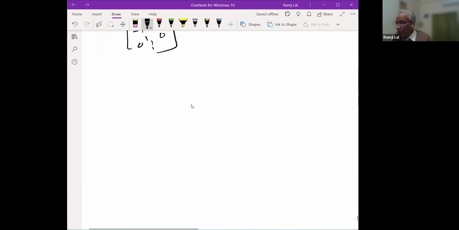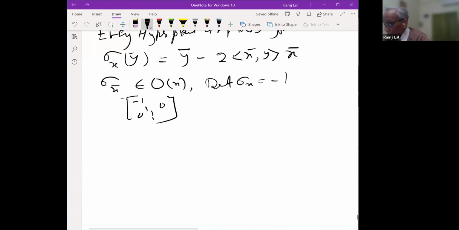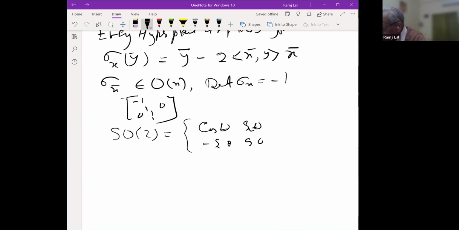And then the rotation. SO_2, we observed the members of SO_2 can be uniquely expressed as the matrix with rows (cos theta, sin theta) and (minus sin theta, cos theta), such that theta lies between 0 and 2 pi. So that is SO_2, which is isomorphic to the circle group S^1. So these are all things which we have observed.